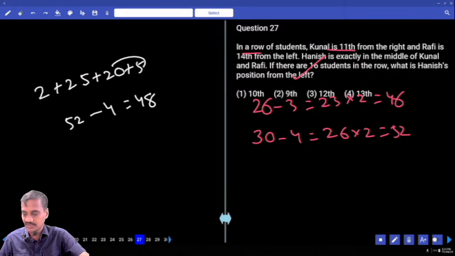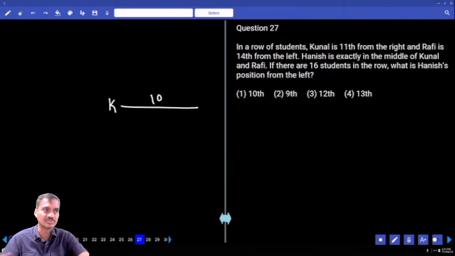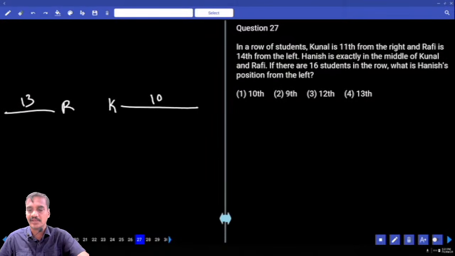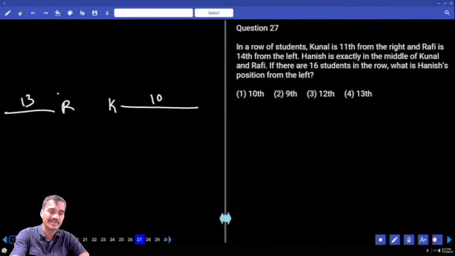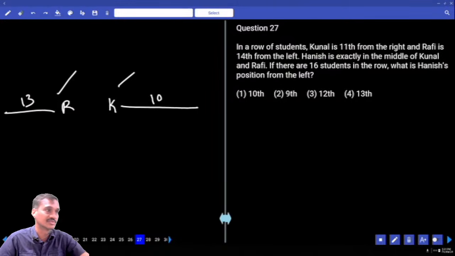Then 27. Now in this question number 27, in a row of students, Kunal is 11th from the right. Now Kunal is 11th from the right, means there are 10 students to the right hand side of Kunal. Rafi is 14th from the left hand side, there are 13 persons to the left hand side of Rafi. And Hanis is exact in between Kunal and Rafi. And if there are 16 students in the row, now total number of persons 16. If you take like this 14 plus 11, 25, minimum 25 persons were there.